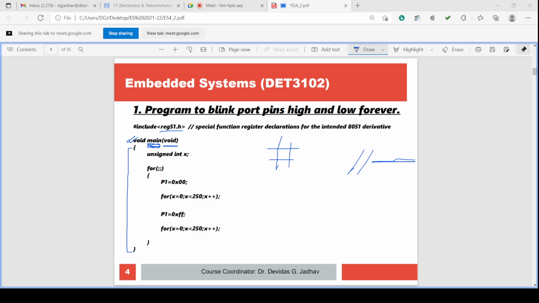Okay, so whatever program we have to write, those program commands, those program lines should be before the closing of the curly bracket of the main function.